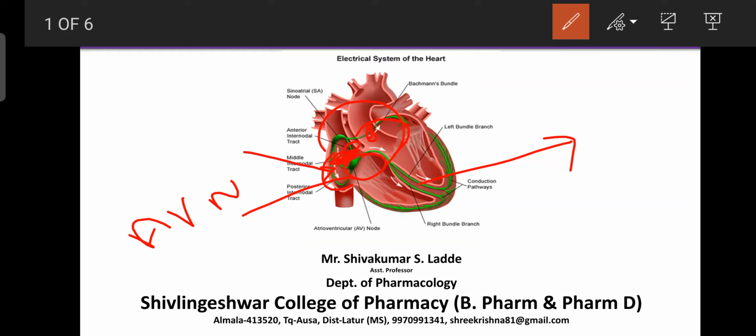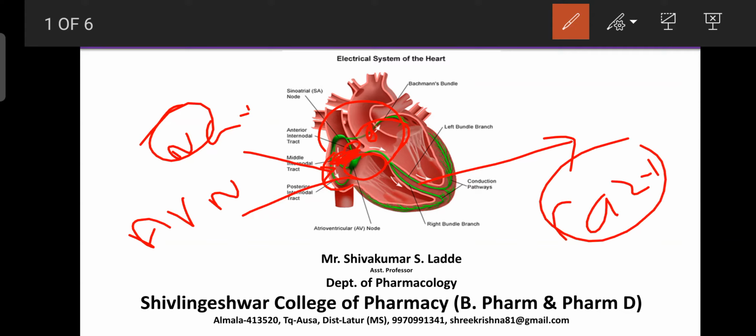And the simple treatment: if you want to correct the arrhythmia, you can correct the sodium level, correct the calcium level, or improve the potassium level by giving supplements. Drugs that decrease sodium and calcium, and improve oxygen and potassium supplements, are helpful for the management of arrhythmia and are used as anti-arrhythmic drugs.